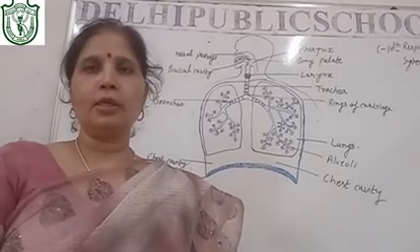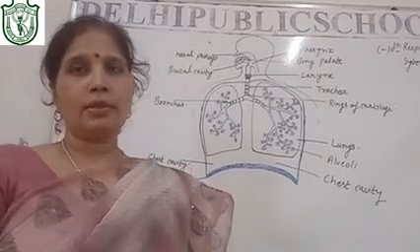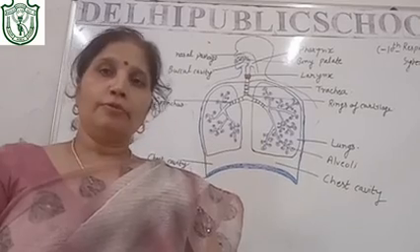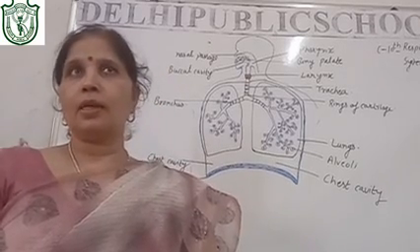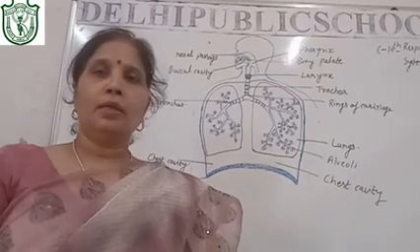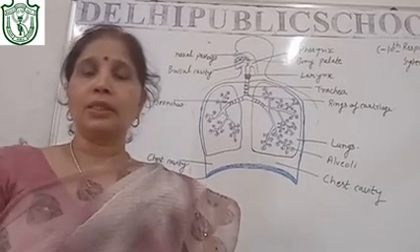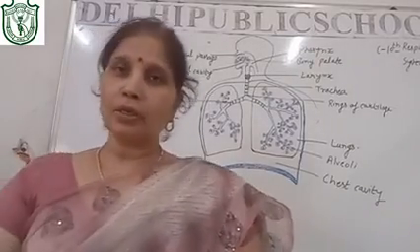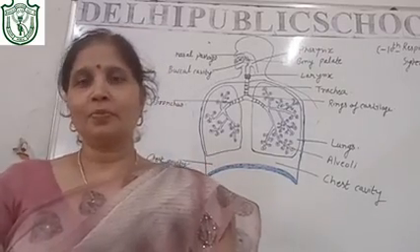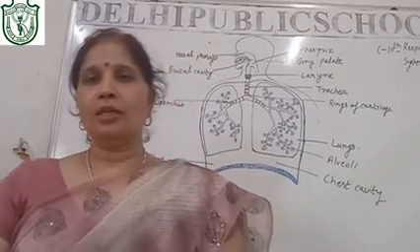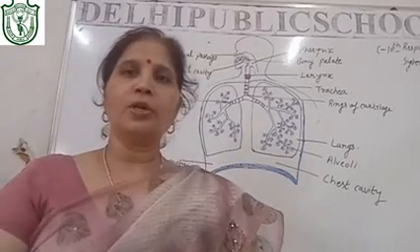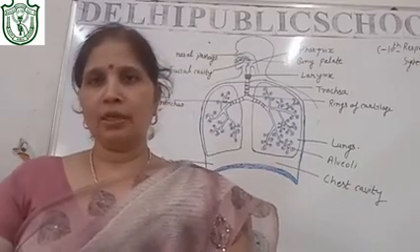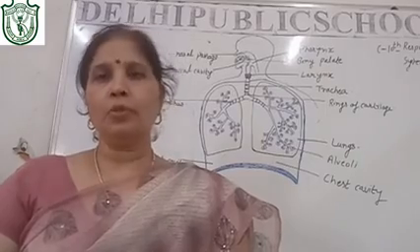Today we are going to start the respiratory system. The respiratory system is the system by which every living being can be recognized. Whether it is unicellular or multicellular, if it is a living organism, then respiration is the utmost requirement, because without respiration nobody can get energy, and energy is required to survive. Even for the slightest movement, you need energy.